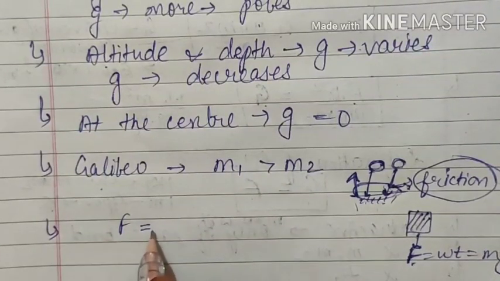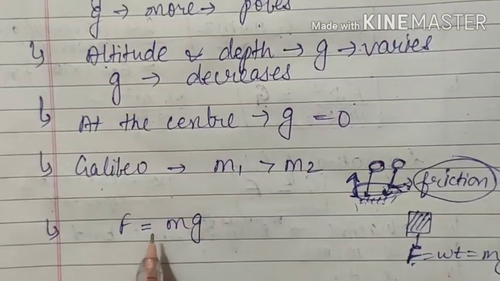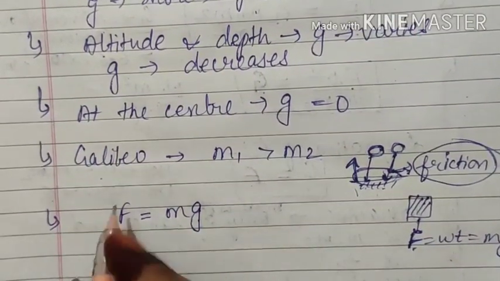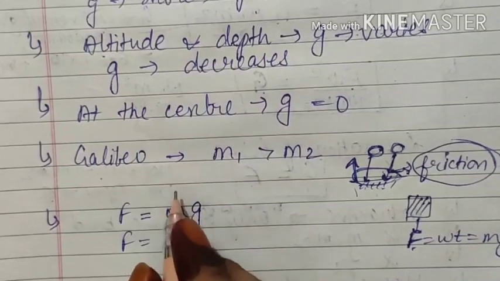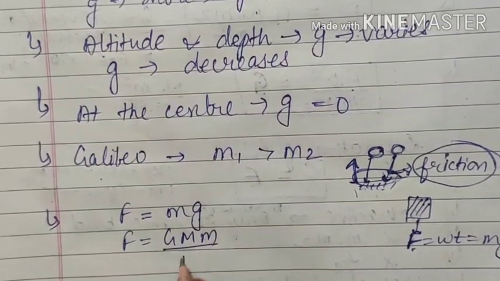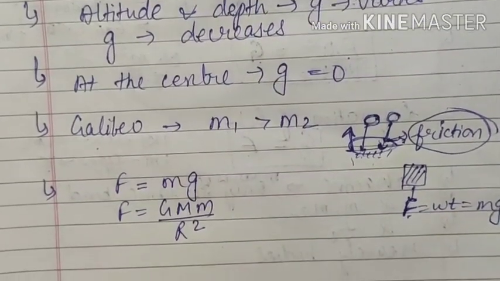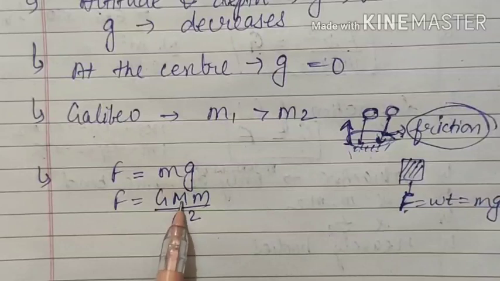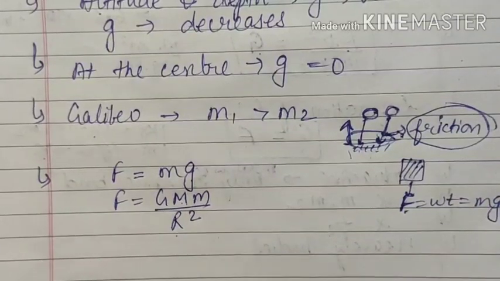So that weight is equal to mg, where g is acceleration due to gravity. And we have said that any two objects will exert a force which is equal to G capital M upon R square. Here capital M and R we have taken because we are talking about Earth. Capital M is the mass of Earth and R is the radius.